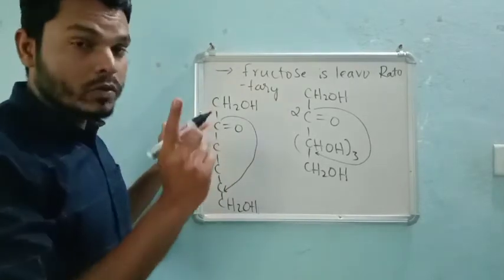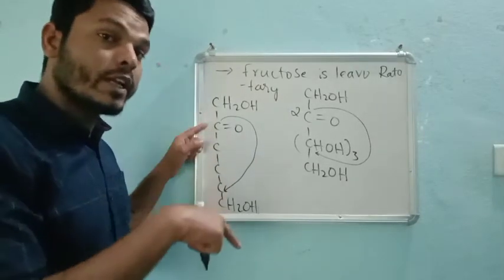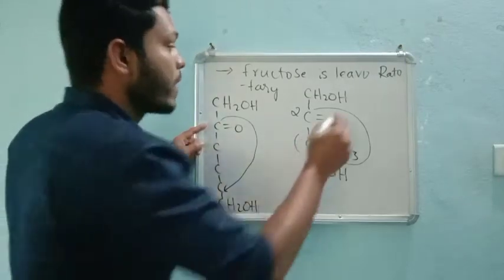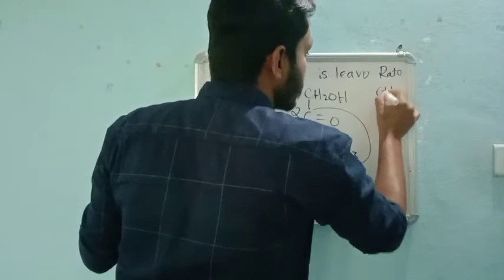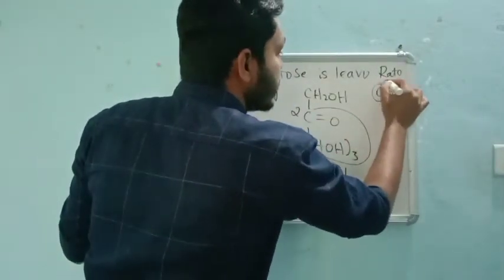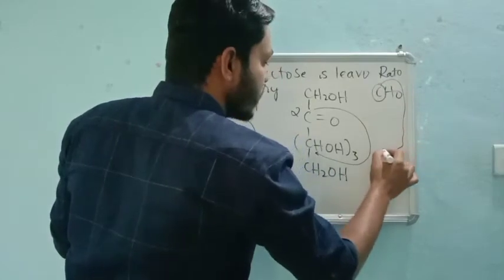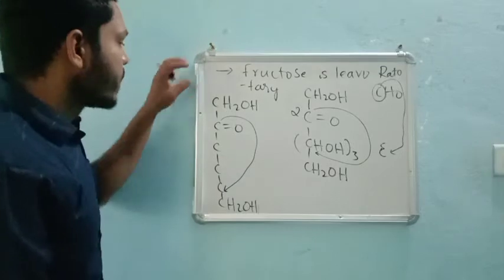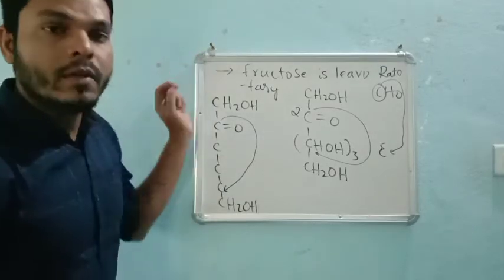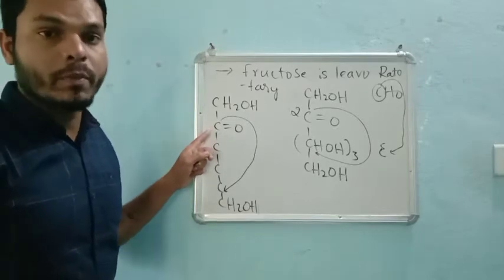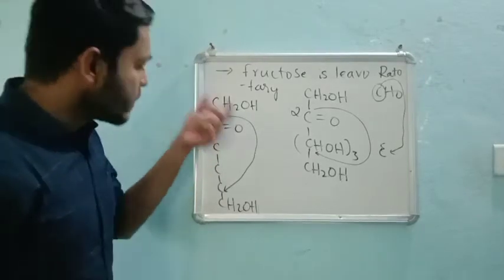But in case of glucose, what was the condition? It was reacting with the first carbon atom. Why? Because the first carbon atom had the aldehyde group, a carbonyl group, so that carbon is very reactive and it reacted with the fifth carbon atom. Here also the same case, but the first carbon atom does not have a functional group. The second carbon atom has the functional group in fructose, so that's why it will react with this.